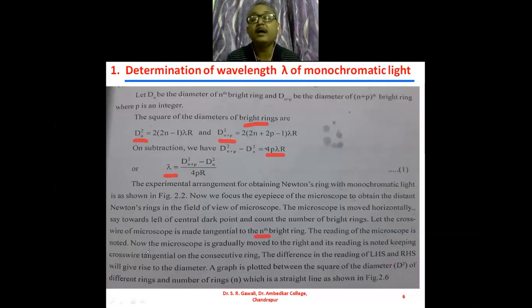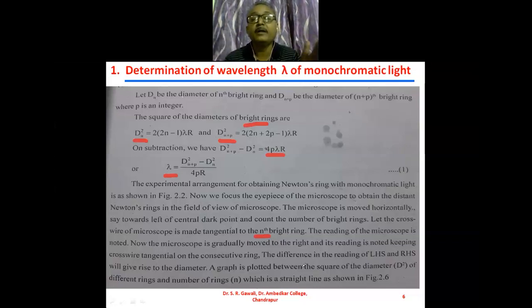So we will take the readings at the different points on the Newton's ring. Now the difference in the readings of the left hand side and right hand side will give the diameter of the bright ring. Suppose a reading of the 20th bright ring on the left hand side and reading of the 20th bright ring on the right hand side. If we take the difference between the two, then we get the diameter of the 20th ring.